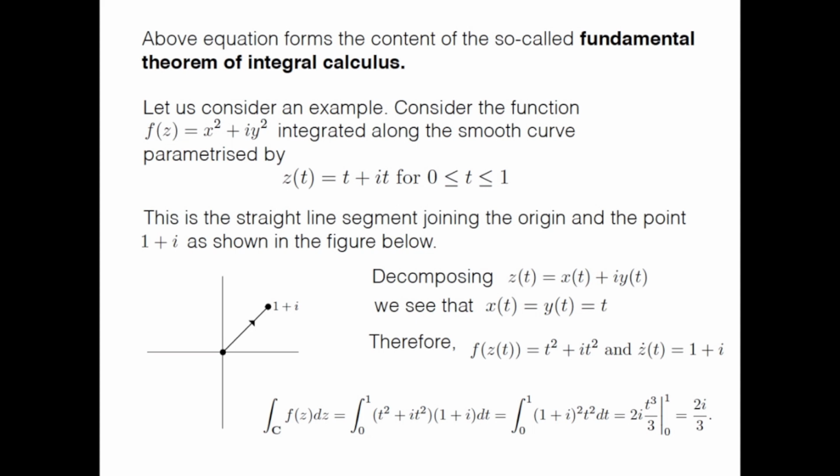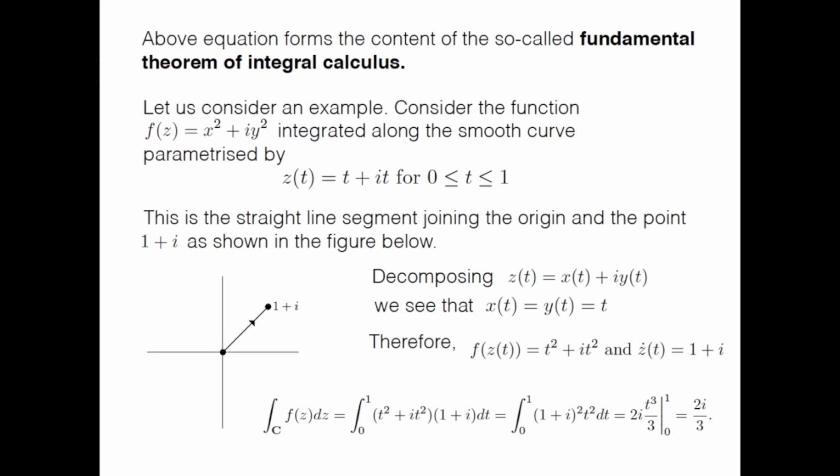Sir, can you repeat the expression for z(t)? Yes, z(t) equal to capital R, then write exponential, and within the bracket the argument of the exponential is i times 2 pi t. t is the small t. For t between 0 and 1, where capital R is not equal to 0.